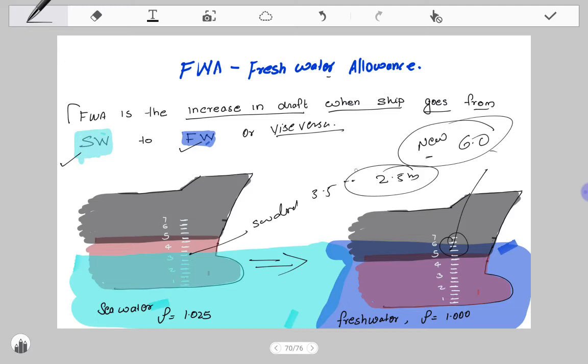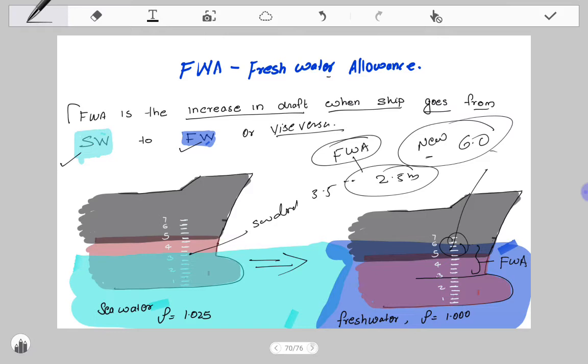Okay, this value is called freshwater allowance. The difference: the initial draft was 3.5, correct? Right now the draft is 6 meters. So this value is called freshwater allowance. I hope you understood with all these diagrams.